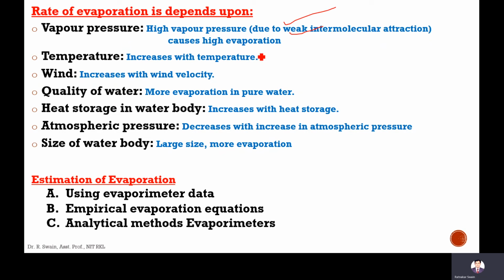So the evaporation will suddenly increase. Temperature: if we increase the temperature, then evaporation will increase. Wind velocity: if we increase it, evaporation will increase. Quality of water: for pure water, evaporation is more. For example, if you put milk and water, evaporation in milk will take time, but evaporation of water will happen suddenly. So the quality of water is also a major factor in the rate of evaporation. In muddy water, the rate of evaporation will be less.